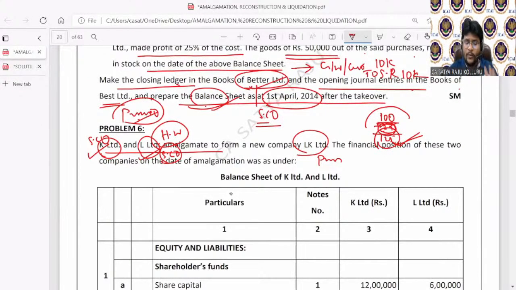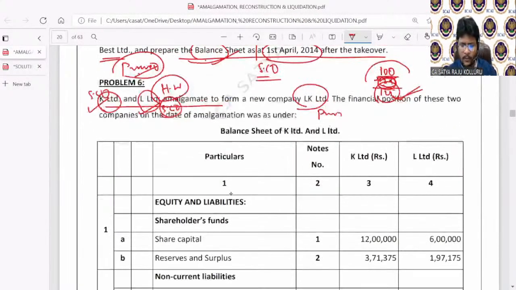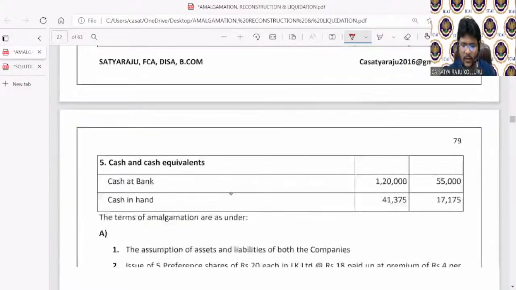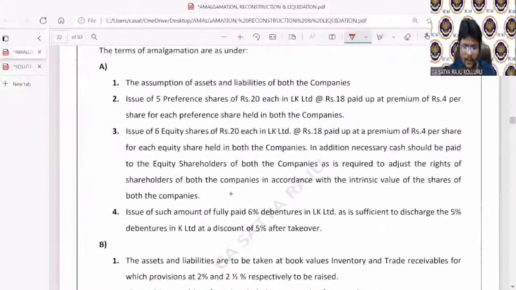But before proceeding with the 5-step approach, you need to calculate purchase consideration. That is the crucial role in this problem. PC is under which method? Let us have a look. Concentrate. PC is under which method?